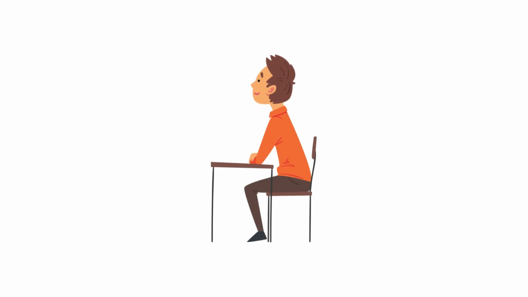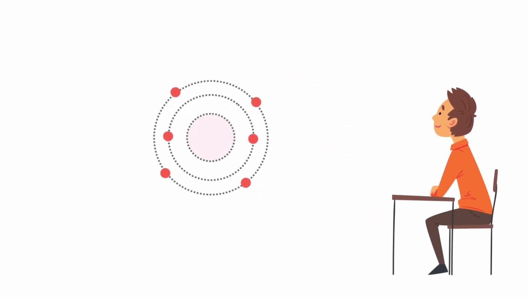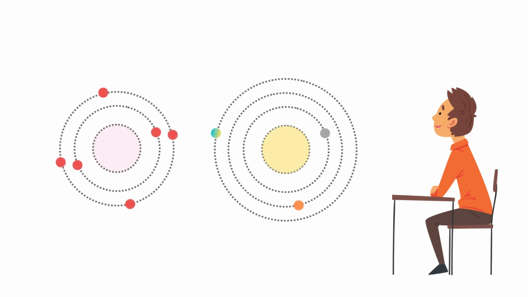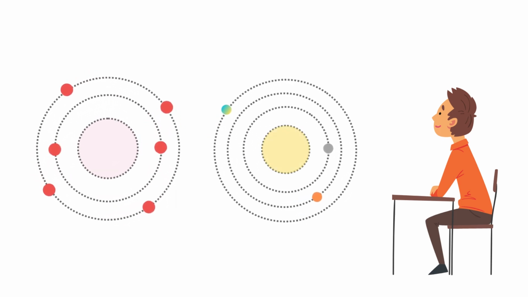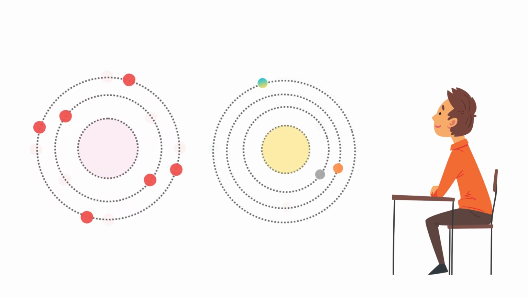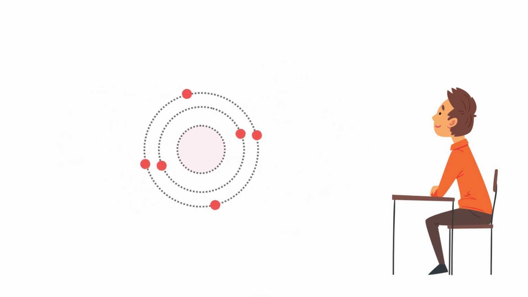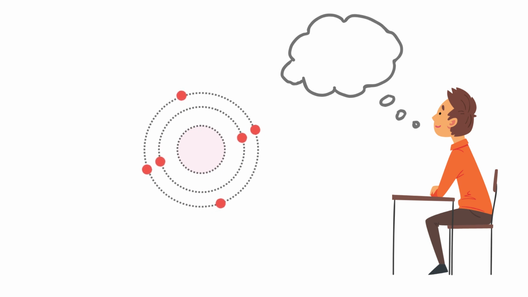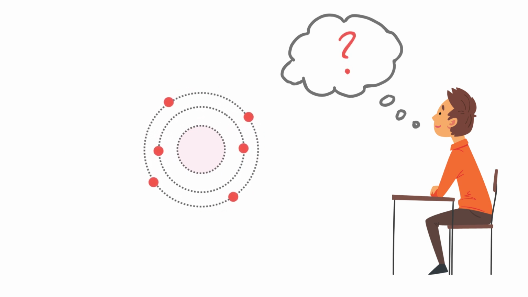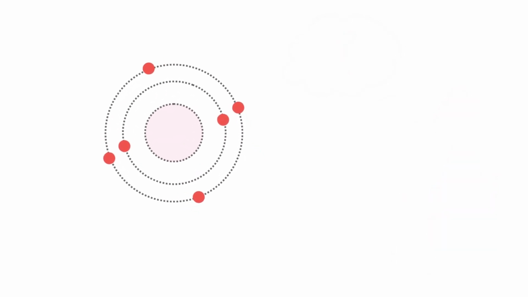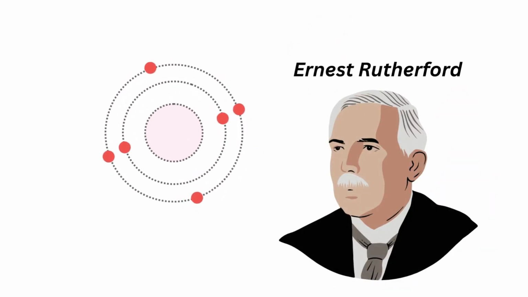Remember the first time you heard about the planetary model of the atom? Think of that time you first pictured tiny electrons revolving around a nucleus, just like how planets revolve around the sun. Did you ever stop to ask yourself, who came up with the idea to picture the atom the same way we picture our solar system?